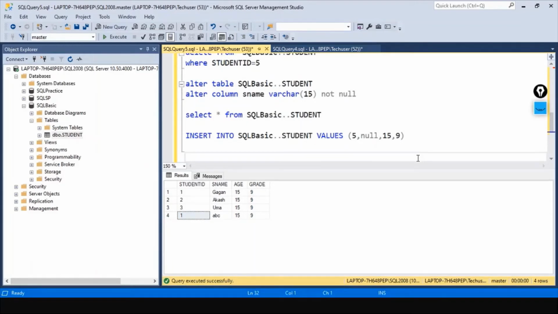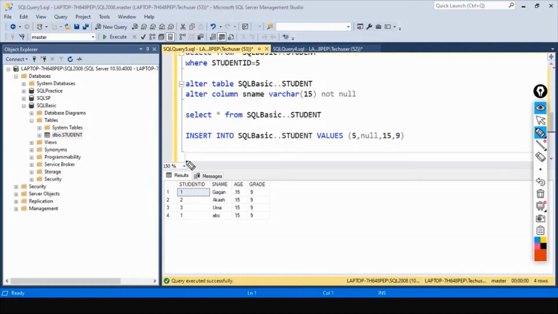What is this primary key? Primary key is used for identifying a record uniquely in a table. What happens when you create a primary key constraint on the student ID? It is used to identify this student name Gagan, whatever the information related to the student ID.